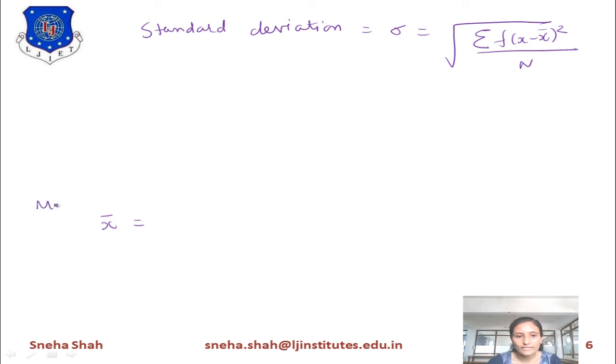So I will write: mean equals x bar equals summation f into x divided by capital N. Now what is the value of this? Summation f into x means multiplying all the values of x by f, that is 10 into 2, 11 into 7, and after that adding all these terms, divided by capital N. The value of capital N equals 76, as we already found for summation f, and this value is 1064. So the answer equals 14.